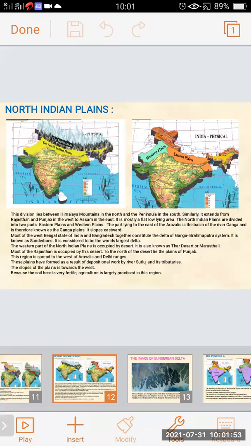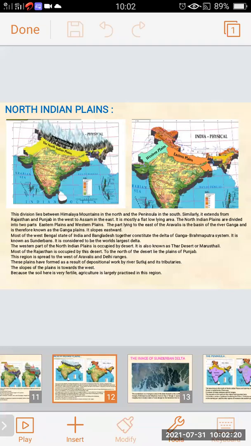The North Indian Plains are divided into two parts, known as the Eastern Plains and the Western Plains. In the second picture, we can see the Western Plains and the Eastern Plains. The different colors indicate them: sky color is for the Western Plains, and the orange color shows the Eastern Plains.